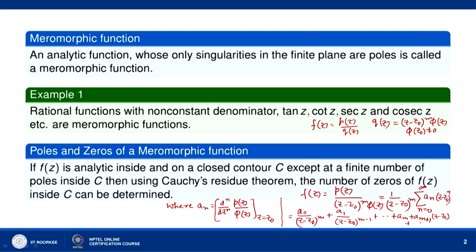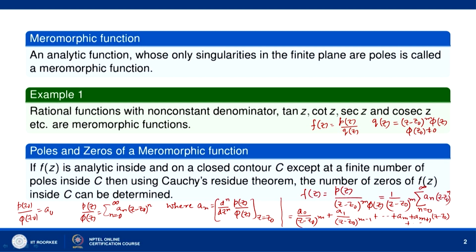Now, we can see here that a naught is not equal to 0 because p(z naught) over phi(z naught) is not equal to 0. Since p(z) over phi(z) is equal to sigma n equal to 0 to infinity a n (z minus z naught) to the power n, p(z naught) over phi(z naught) is equal to a naught.